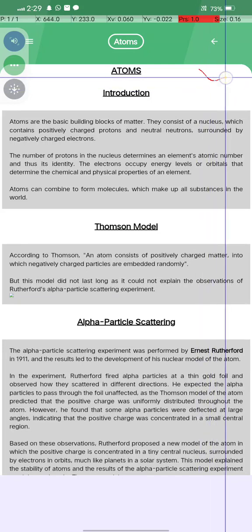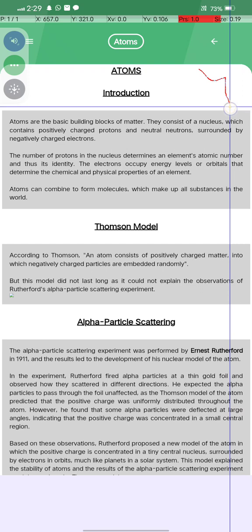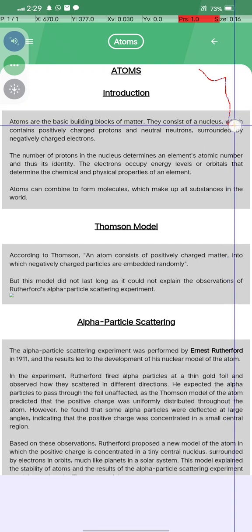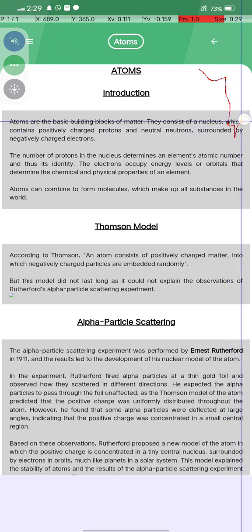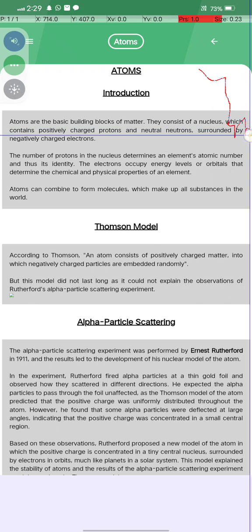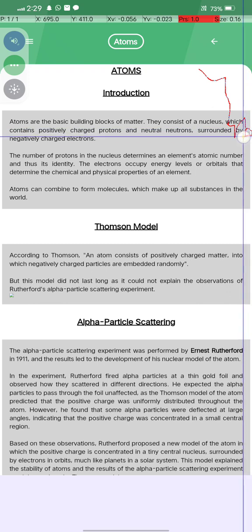Now today we are going to start the chapter named Atom. Introduction. Atoms are the basic building blocks of matter, and they consist of the nucleus, which contains the positively charged protons and the neutral neutrons, and is surrounded by the negatively charged electrons.